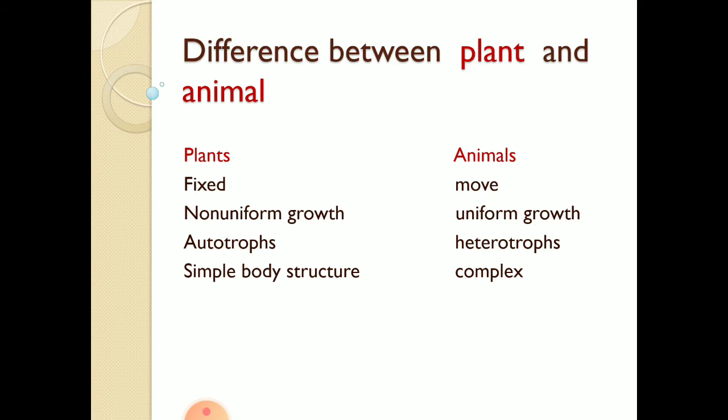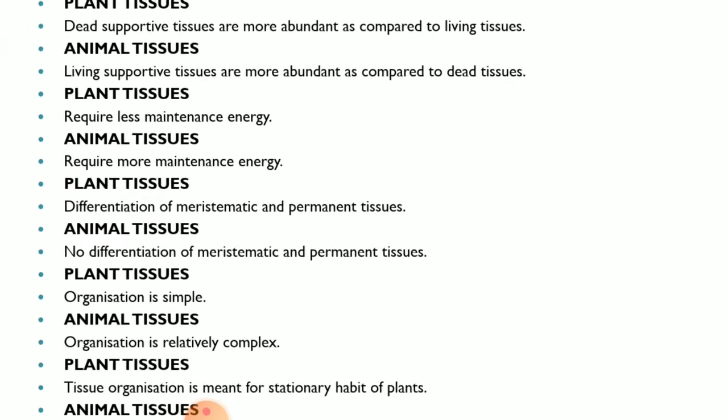Next point is autotrophs and heterotrophs. We know that plants can perform the process of photosynthesis and they can make their own food, right? So these are called autotrophs, whereas animals are heterotrophs because they cannot prepare their own food. Plants have a simple body structure, and animals have a complex body structure.